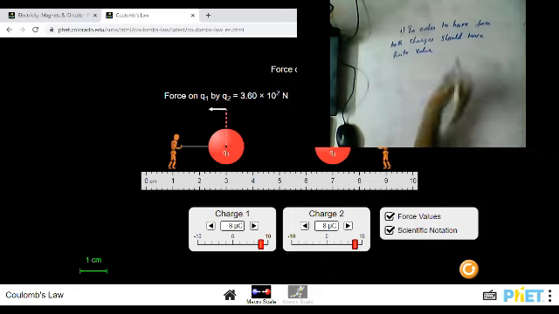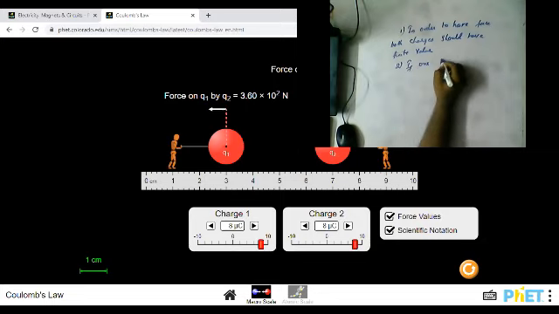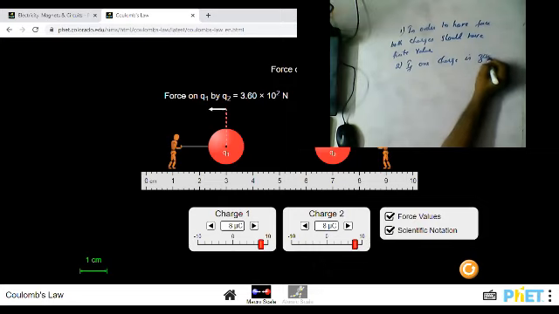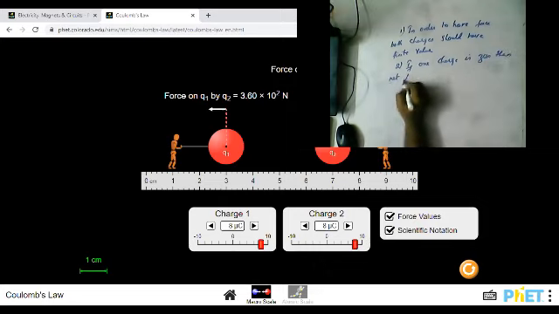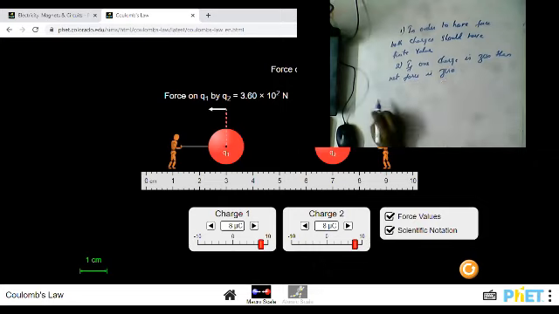Both charges should have finite value. This is the first case. If one charge is zero, then net force is zero. That is the second one.